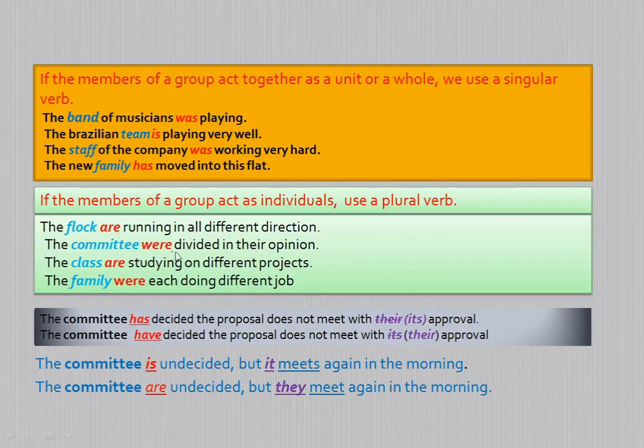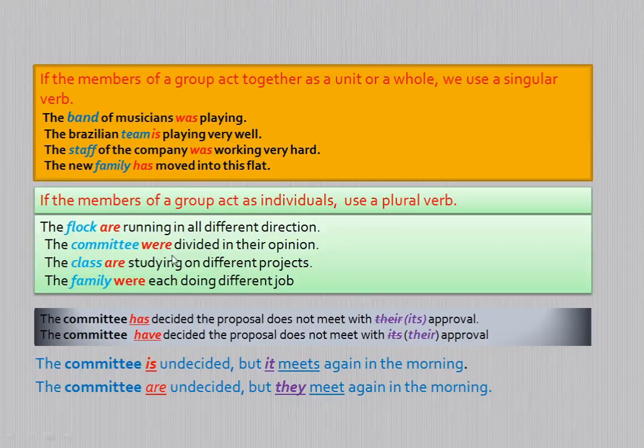Now you see, the committee were divided in their opinions. When you feel that the members of the committee are acting individually, not acting as a whole, we treat that countable noun as a plural countable noun. So here the committee is a plural countable noun, the subject is plural, therefore it needs a plural verb.